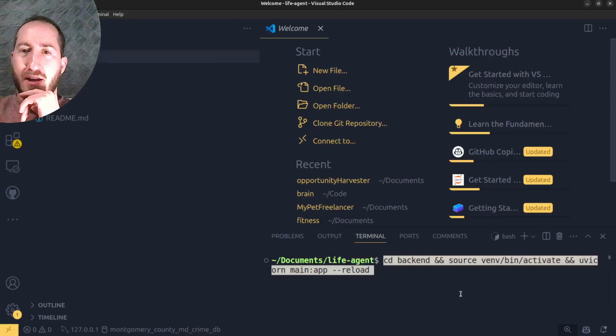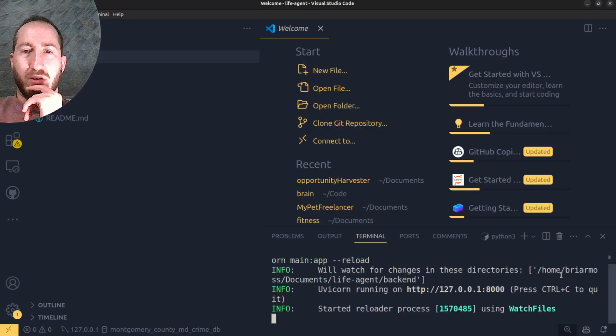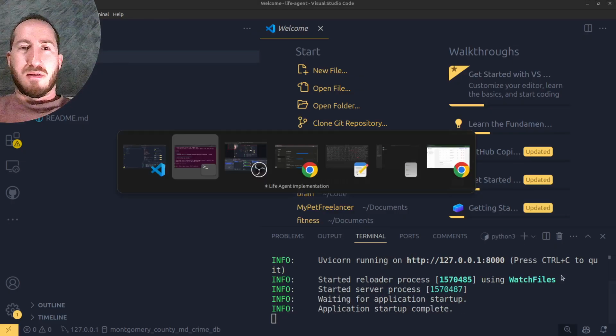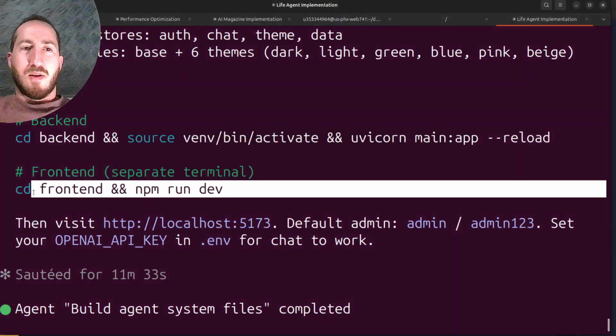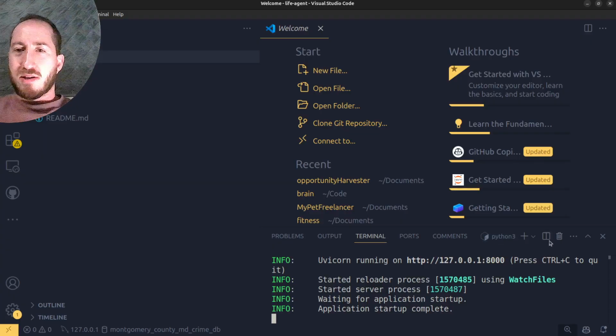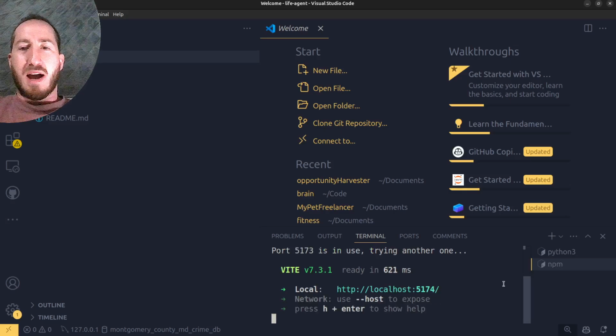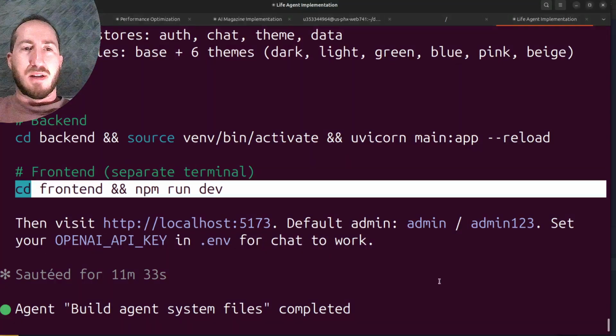Activate the virtual environment and then run uvicorn to load the backend app. That's working. Now we're going to go into the front end directory and run npm run dev, which actively runs a development version of the front end so that if any changes are made, they automatically show.